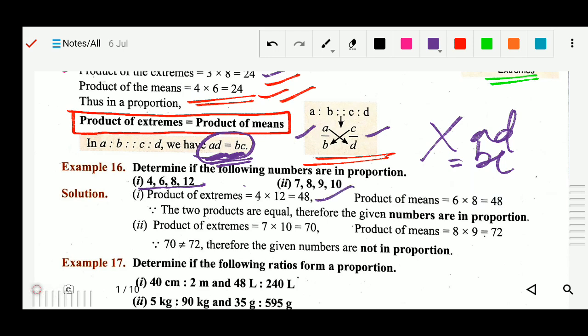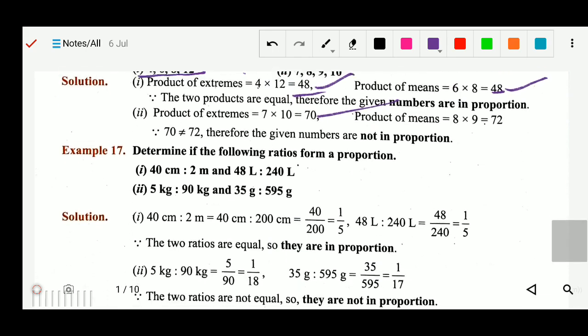12 into 4 and 6 into 8 again 48. So both are same. So it means they are in the proportion. The two products are equal. Therefore the given numbers are in the proportion. Got it? And also we will do the same for here.